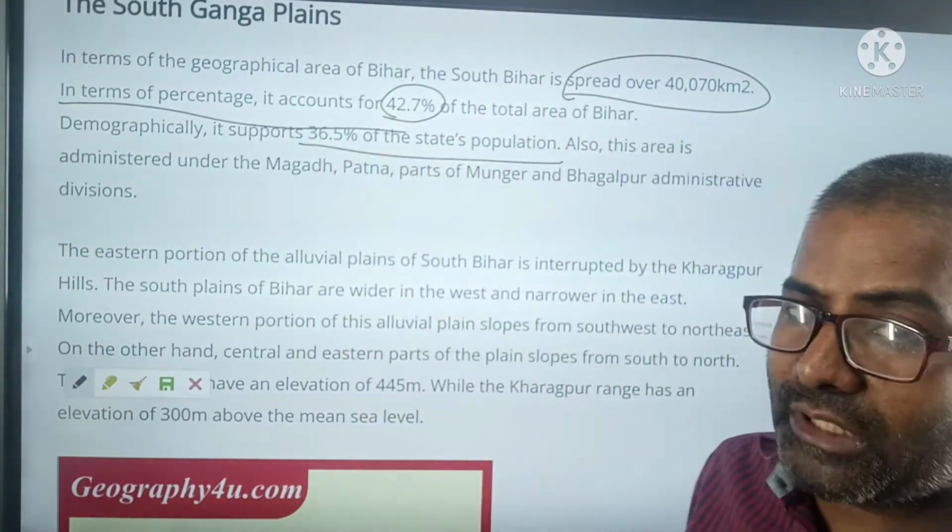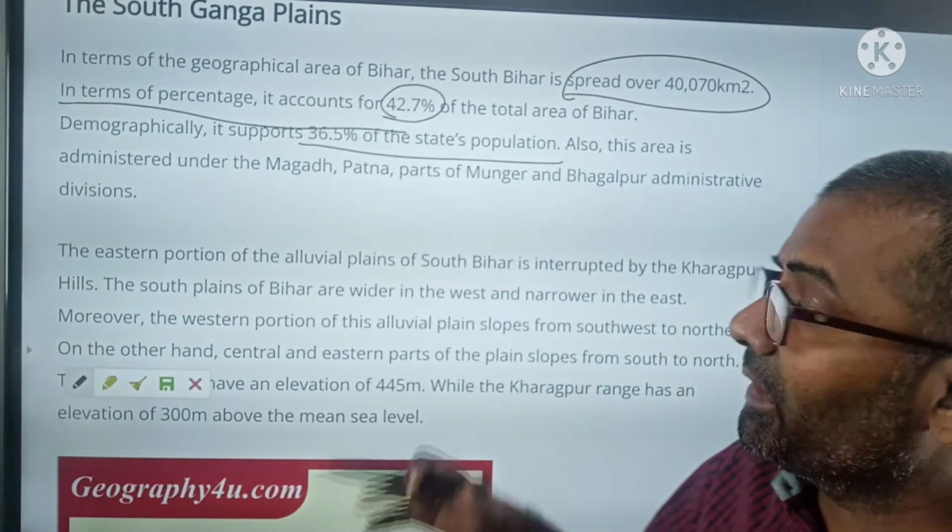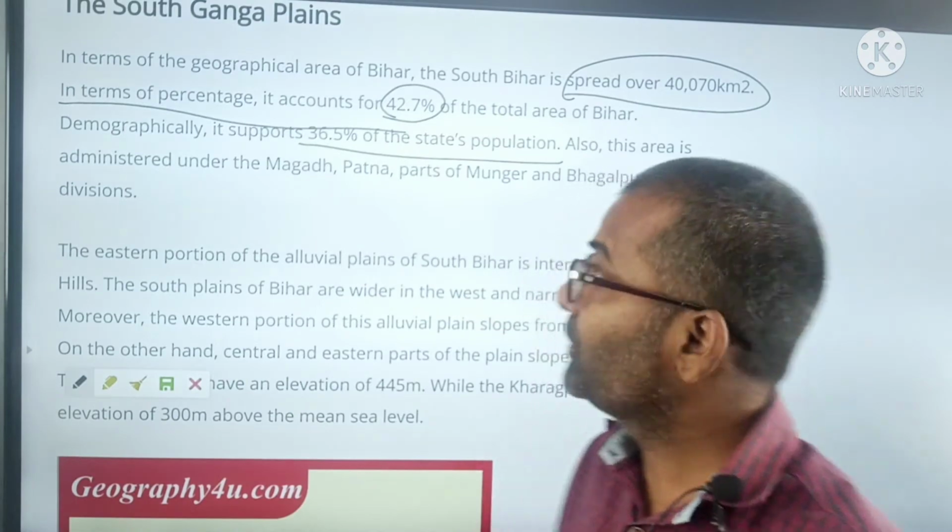So southern Bihar is not as densely populated as northern Bihar.